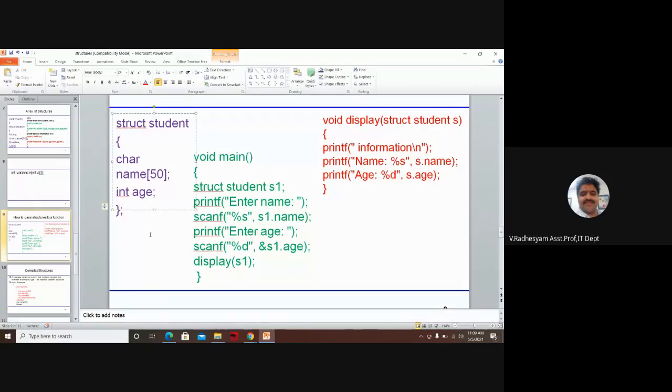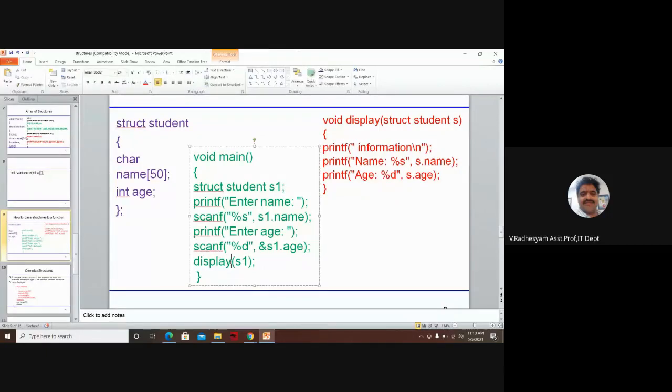Then after the semicolon you can consider struct student S1 outside of the main. That is the second type. And struct student S1 inside of the main. Inside of a main also you can declare a struct student S1. Enter name S1.name, enter age S1.age. Just we can write display of S1.